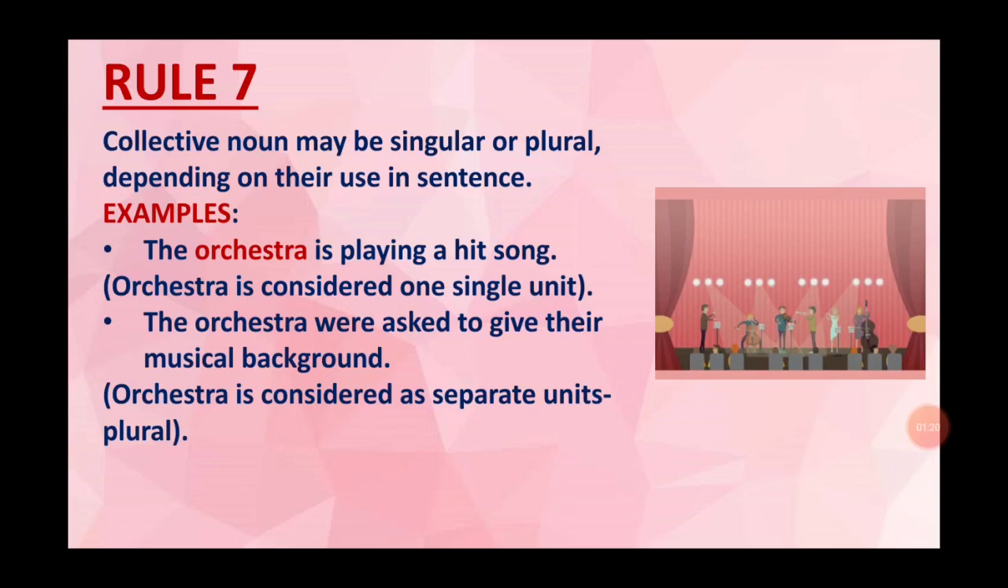Rule number 7. Collective nouns may be singular or plural depending on their use in the sentence. Like, the orchestra is playing a hit song. Orchestra is a group of musicians, but here it is considered as singular, one single unit. And the orchestra were asked to give their musical background. Here again the orchestra means group of musicians, and here they are asked to give their musical background. Here they are considered as a plural unit.